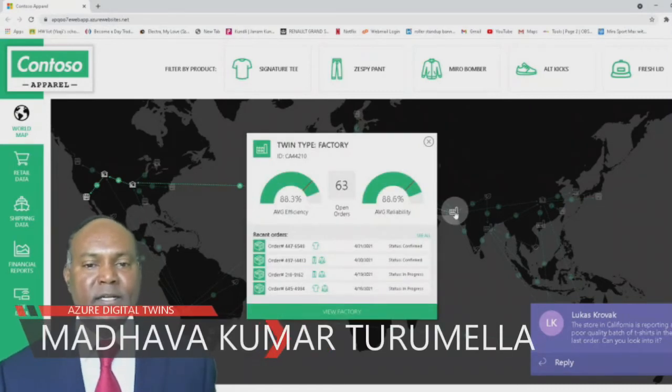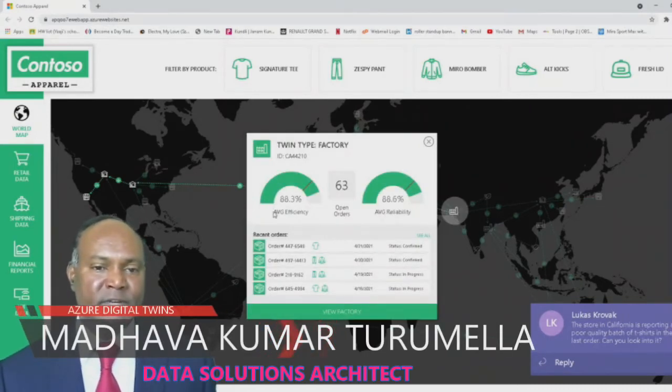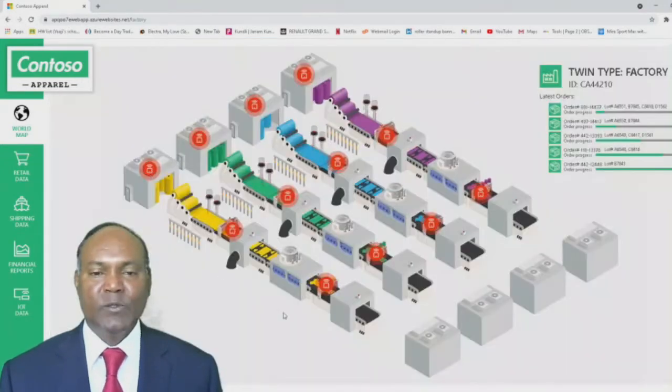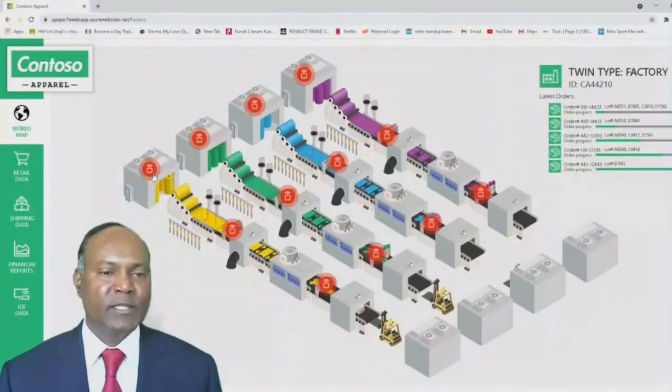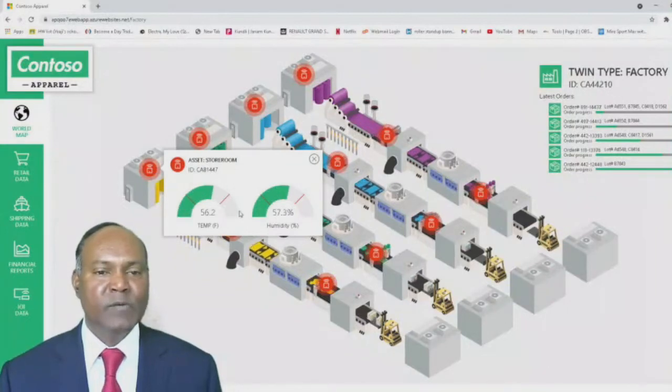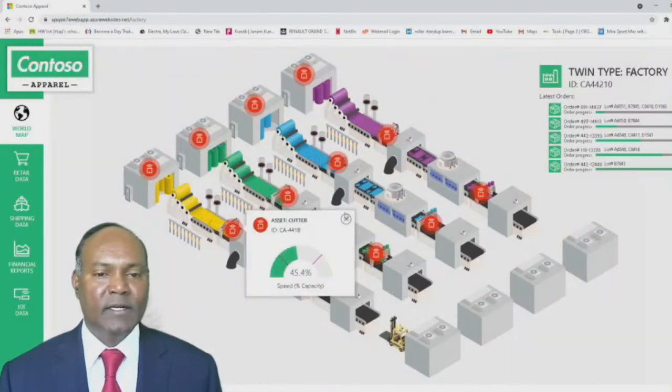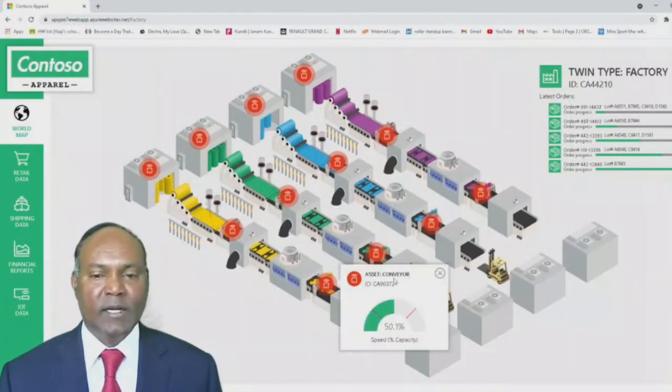We click there and see, it seems average efficiency is 88, average reliability is 88, and a total of 63 open orders are being processed there. Let's first see the whole factory. So this is the factory as it is happening, it is showing now. We can see that the humidity levels are okay here, storeroom asset and cutter, and then conveyor.